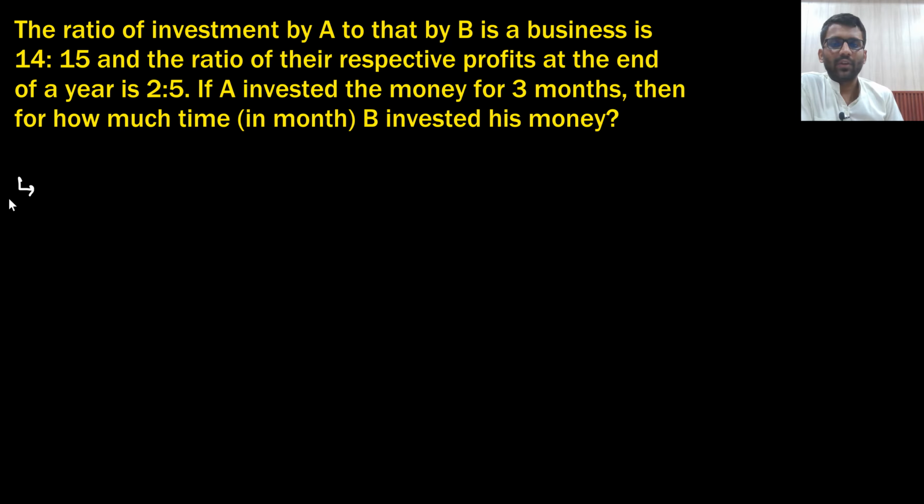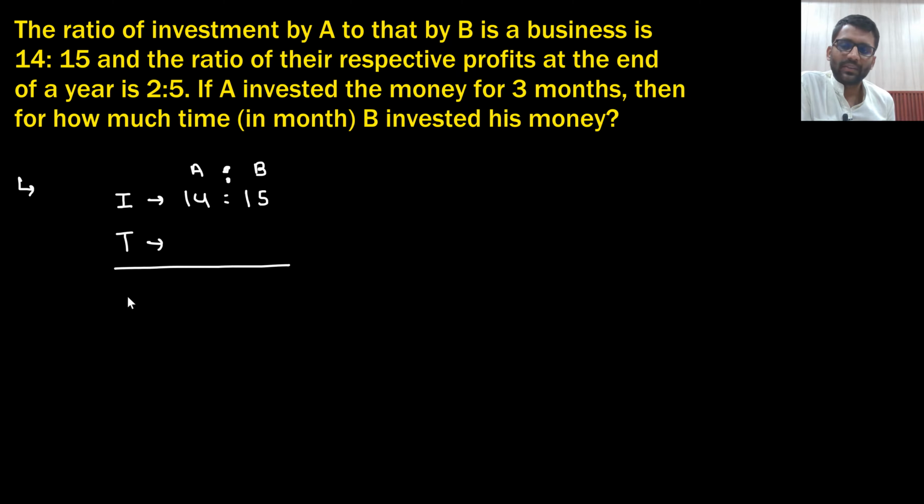The ratio of investment of A to B in a business is, so investment and time. Investment of A to B is 14:15. And the ratio of their respective profit at the end of the year is 2:5. So their benefit is 2:5. If A invested for 3 months, then how much time did B invest? B invested for X.